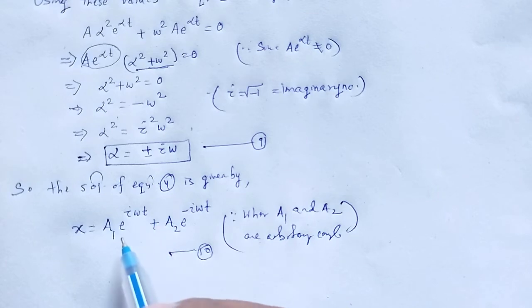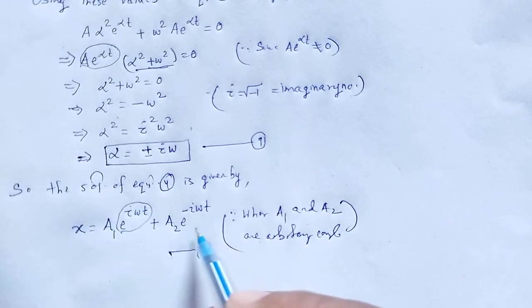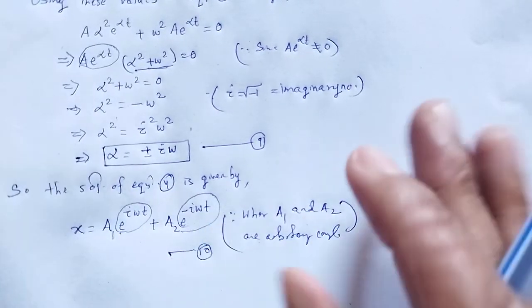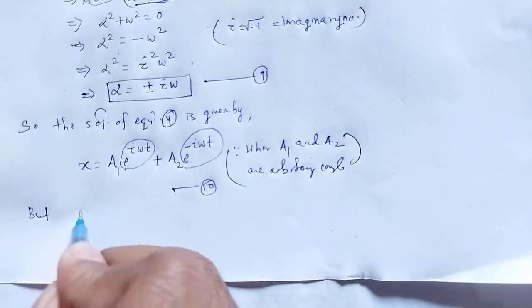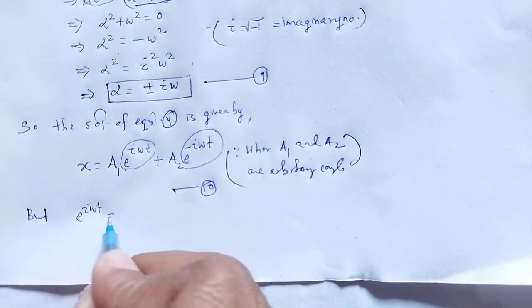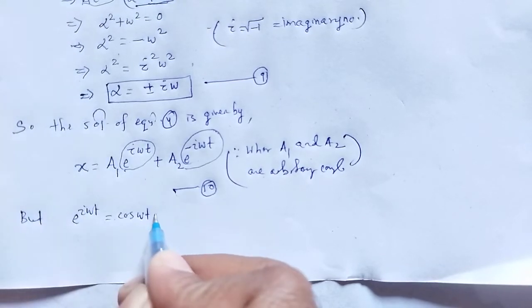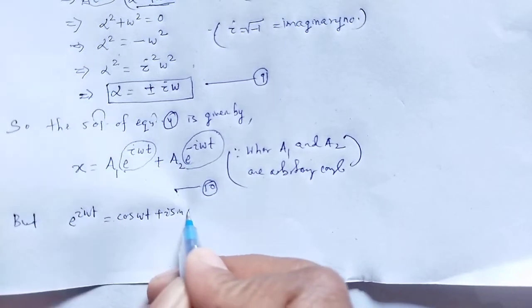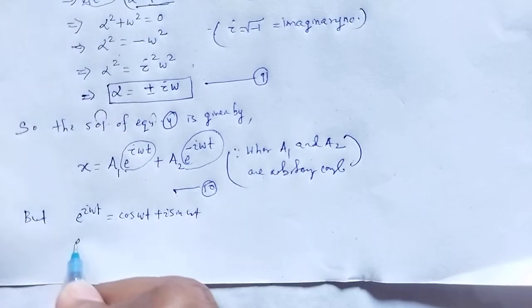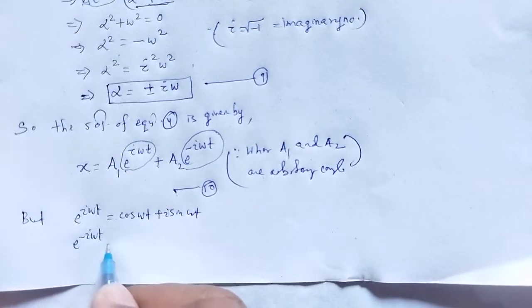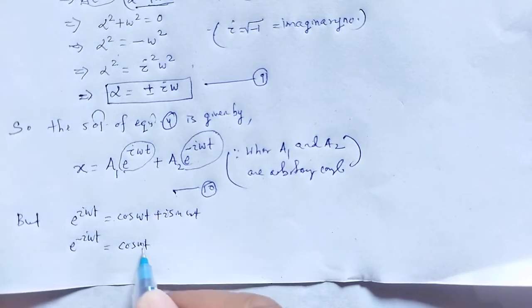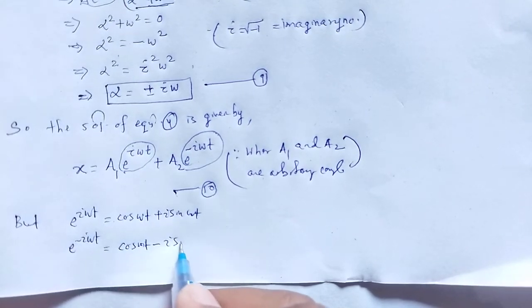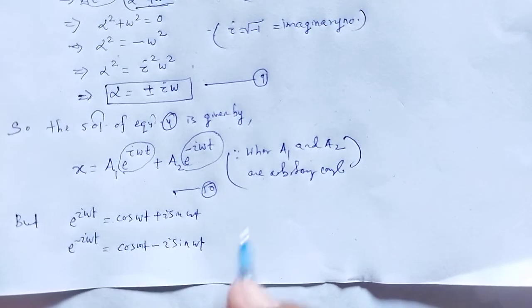Again we substitute e to the power i omega t and e to the power minus i omega t. We know e to the power i omega t is equal to cos omega t plus i sin omega t, and e to the power minus i omega t in terms of cos and sin is cos omega t minus i sin omega t.